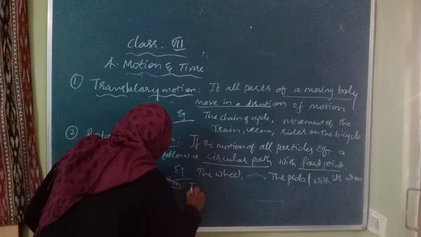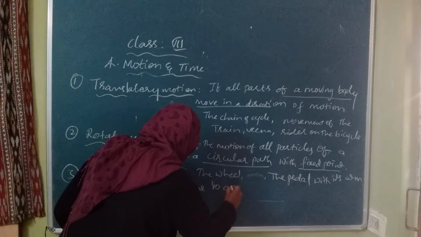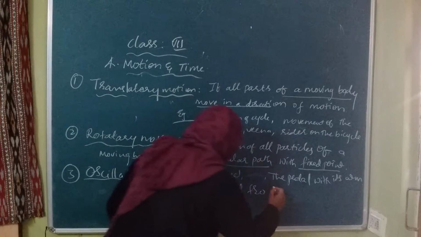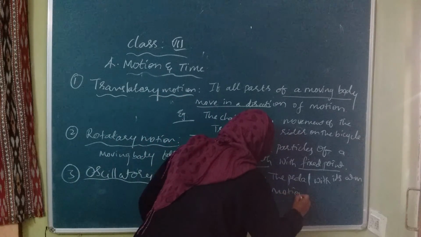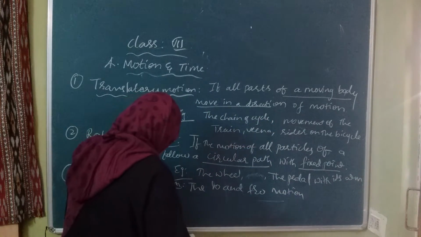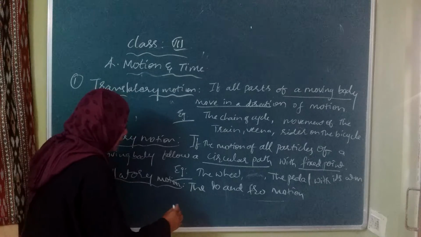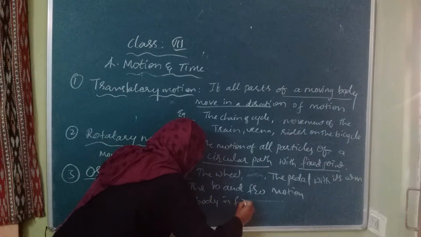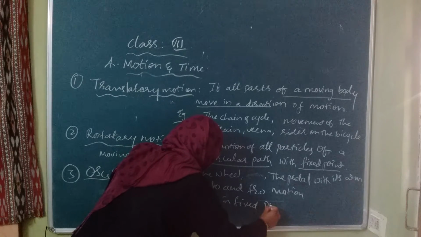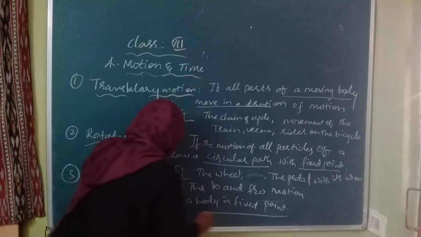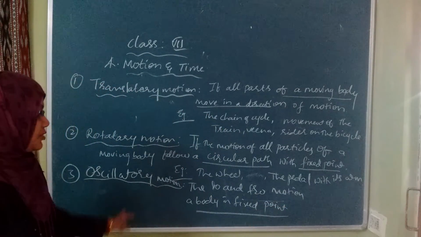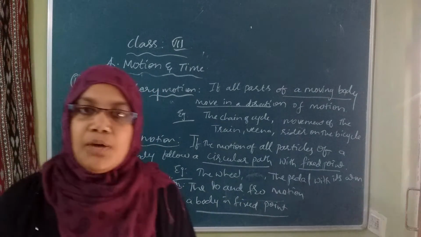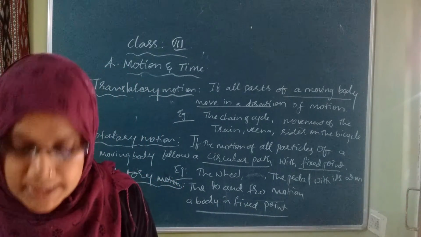Oscillatory motion means a body about a fixed point shows a to and fro motion.